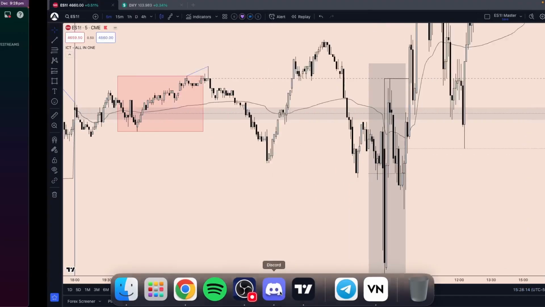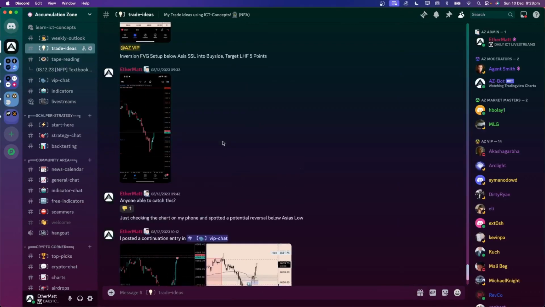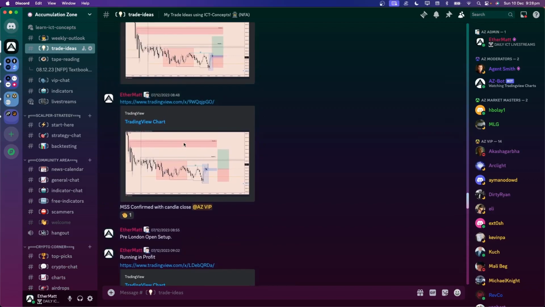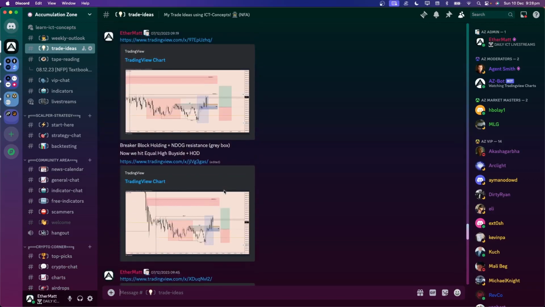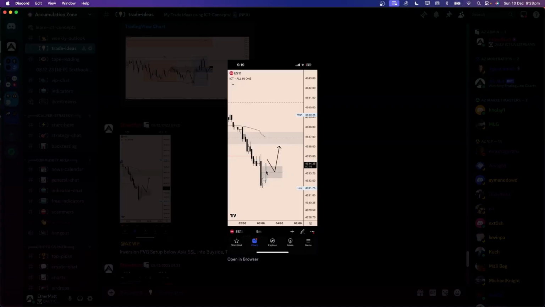It looked like we're going to do that, and right here during London, we actually had awesome setups. If you remember, here on Discord with the VIP members, I shared the first trade idea right here. No, that was the day before. Yeah, right here. 8th of December at 9:20 a.m. my time. Waiting for the close above. We had 6 more seconds on the clock. And then I quickly draw up the fair value gap and this little arrow sign that I'm going to take a long of this area.